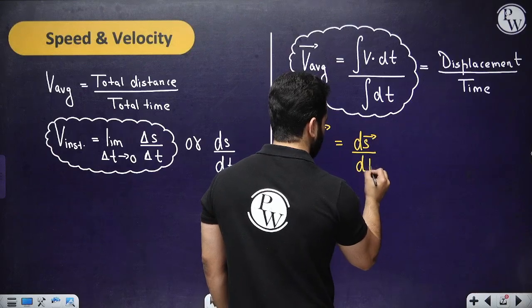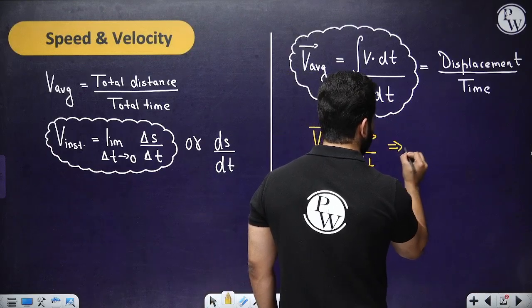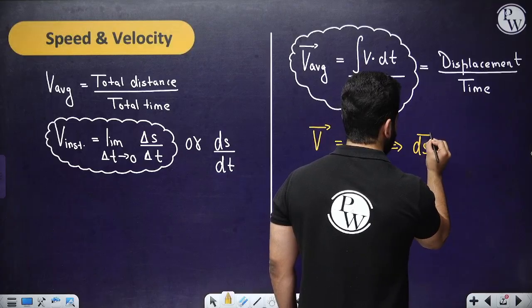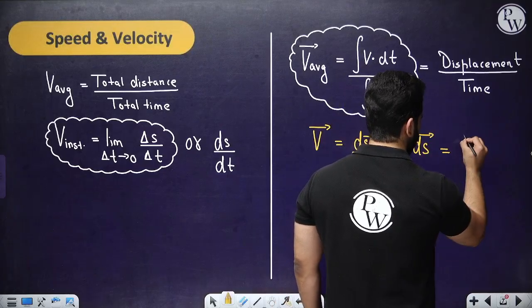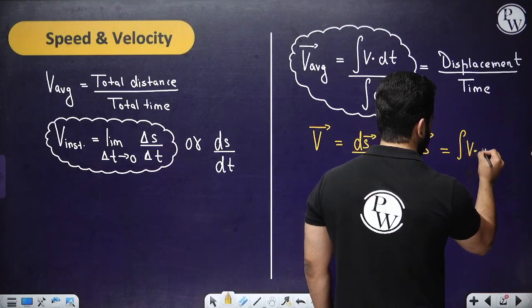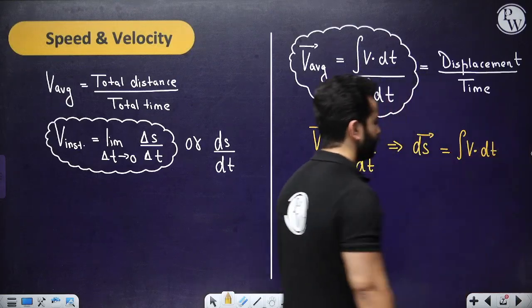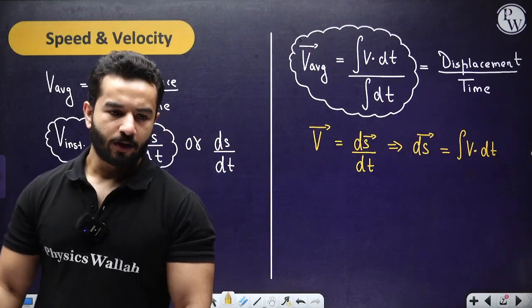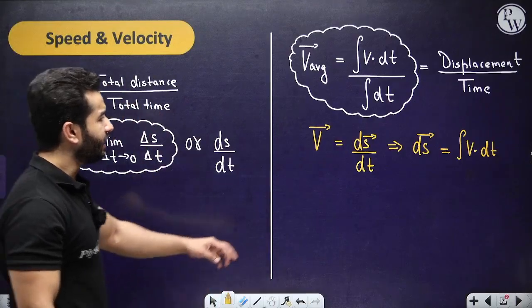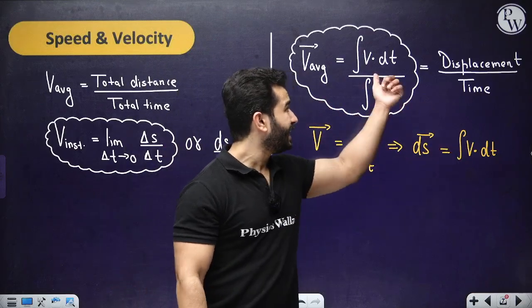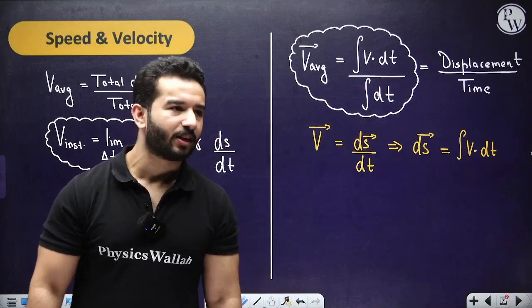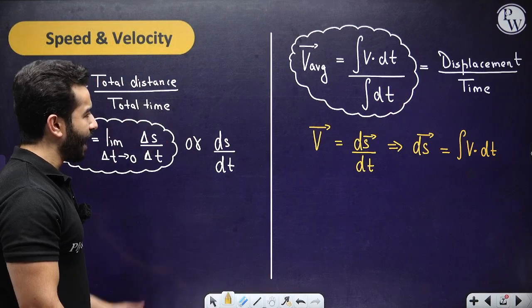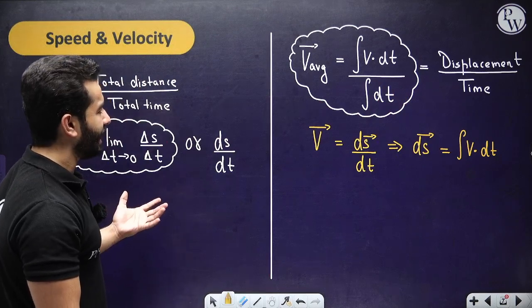So this implies that I can write ds as the integral of v dt. That's what I can write, isn't it? So instead of displacement, I've written the integral of v dt divided by the integral of dt. So average velocity, that's how you're going to write it.